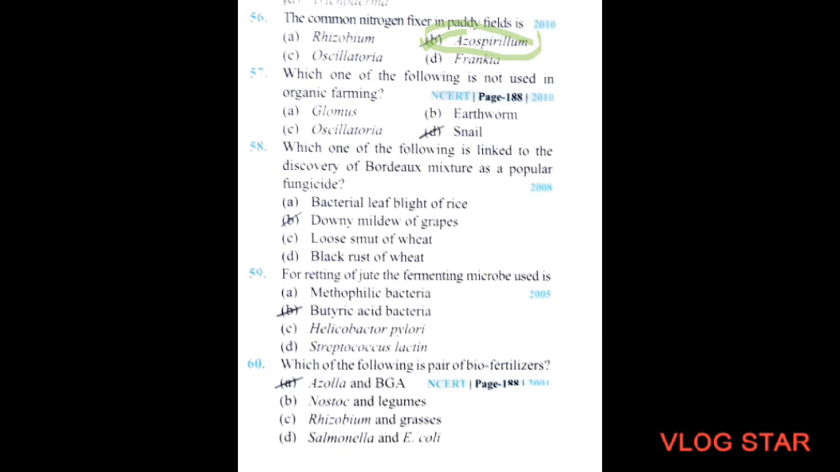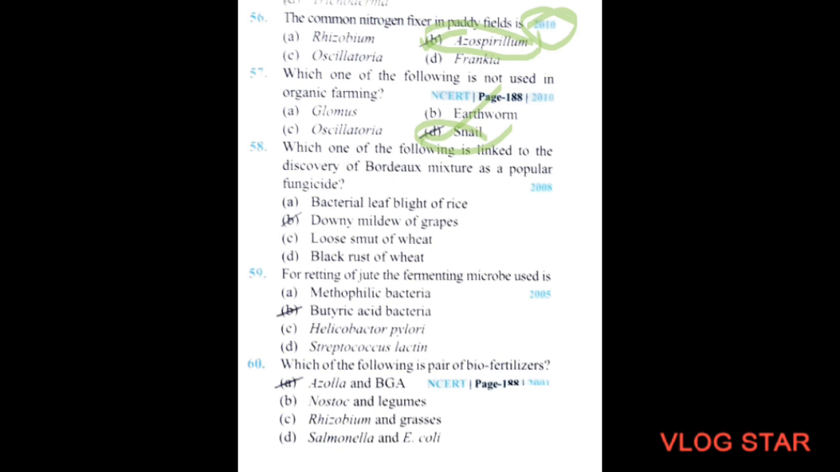This came in 2010. Which one of the following is not used in organic farming? The options are A, Glomus, B, earthworm, C, Oscillatoria, option D, snail. So the correct option will be option D, snail. Next question.